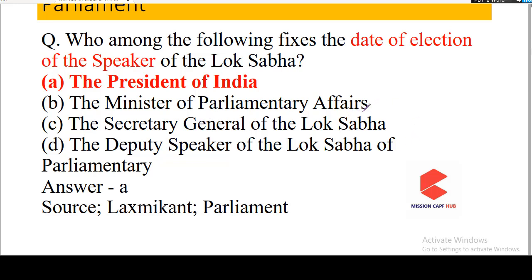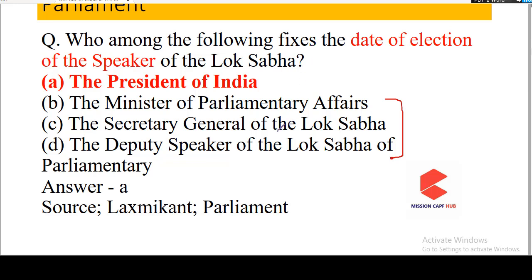So we have Ministry of Parliamentary Affairs, Secretary General of the Lok Sabha, Deputy Speaker of the Lok Sabha. But the President of India amongst them seems most feasible because President of India is part of the Parliament. There is Rajya Sabha, there is Lok Sabha, and there is President of India. All three are part of the Parliament, and these other bodies are not as superior as the President is in appointing and in giving oath and in fixing date of election of speaker, etc.